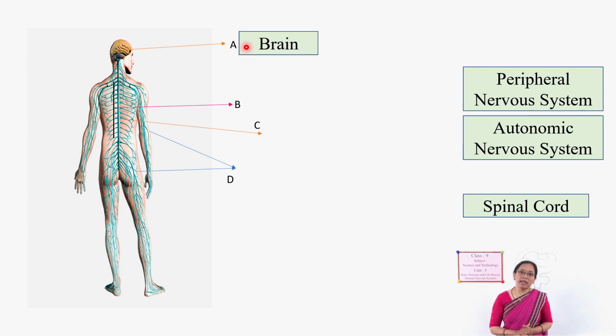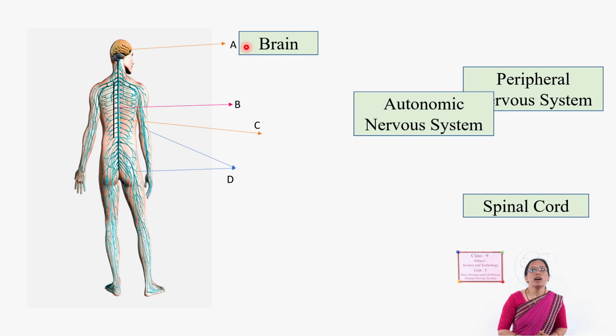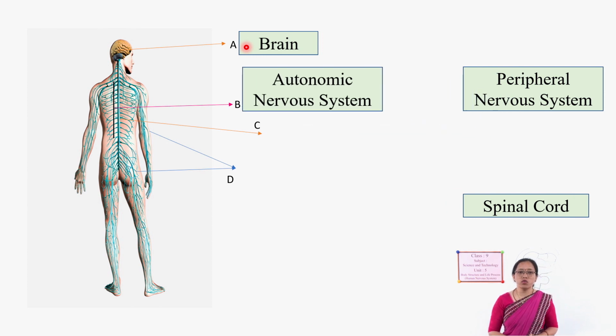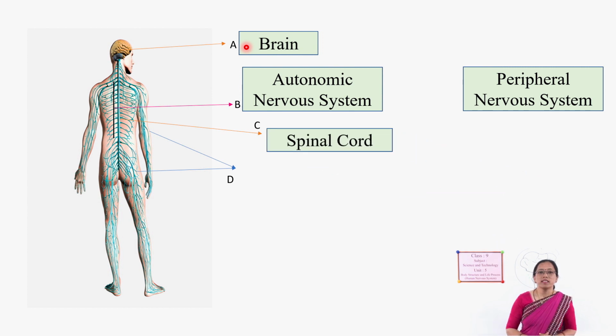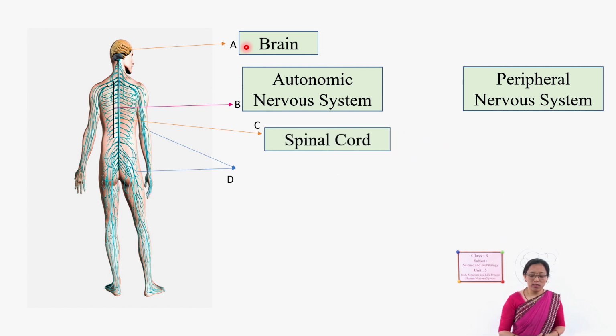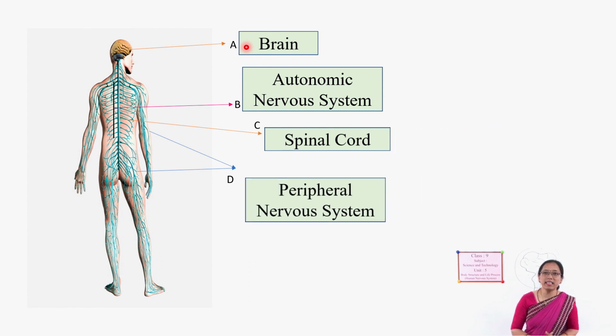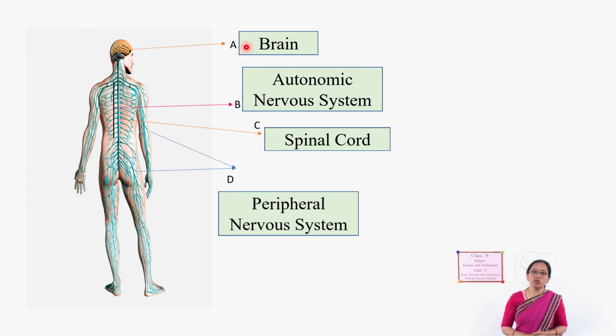A is the brain. Very good. And B, which part? B is the autonomic nervous system. And C, which one? C is the spinal cord. And D, the peripheral nervous system. All of you draw this whole nervous system and label these parts in your copy.